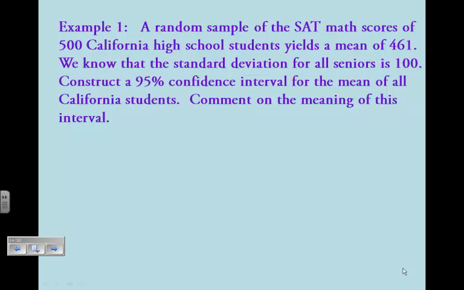Alright, so here's an example. A random sample of the SAT math scores of 500 California high school students yields a mean of 461. We know that the standard deviation for all seniors is 100. Construct a 95% confidence interval for the mean of all California students, and then comment on the meaning of the interval. This is a very typical, very standard type of confidence interval question.